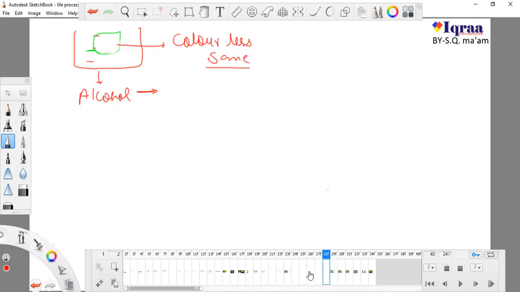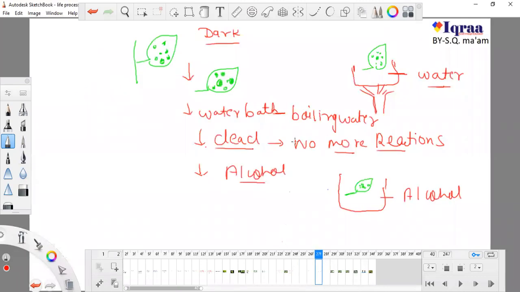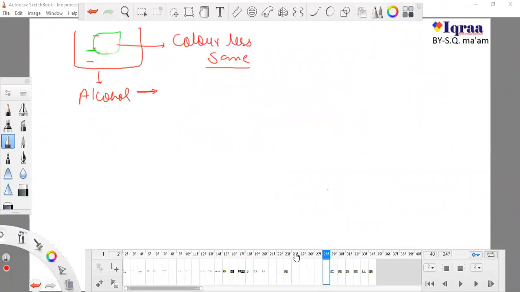So we are doing two things. First of all, we are doing a water bath, because by using the water bath all activities will stop, and we can literally say it will become dead. And if we are using alcohol, it will lose its color, so the color will disappear.